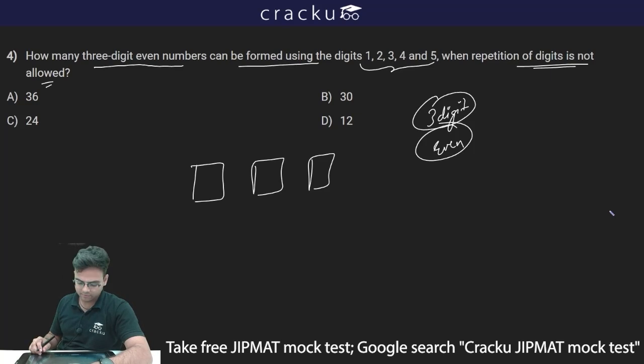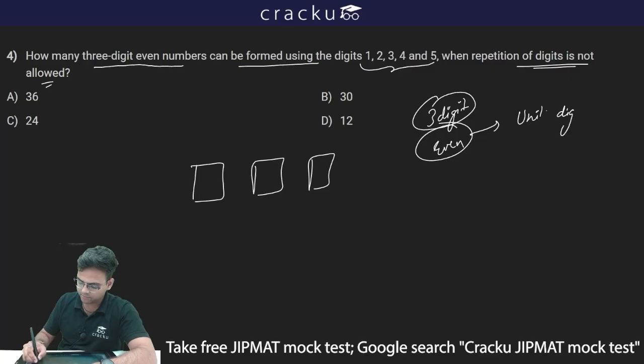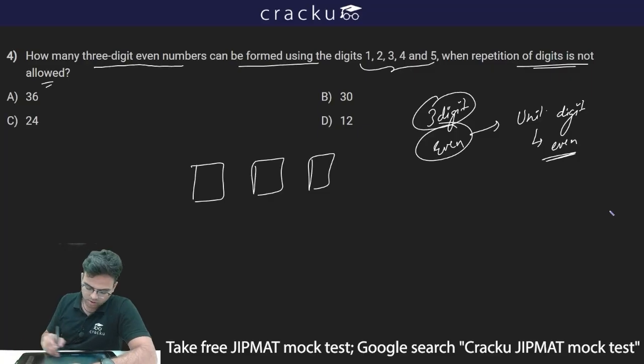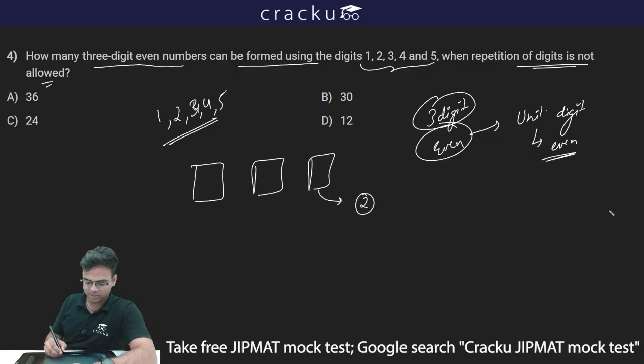The digits are 1, 2, 3, 4 and 5. Now if I want an even number, its unit digit should be even. If I want the overall 3-digit number to be even, the unit digit should be even. So out of these 5 digits, the unit digit can be filled in only 2 ways, either 2 or 4. It can have either 2 or 4 because it should be an even digit only, then the entire number will be an even number.